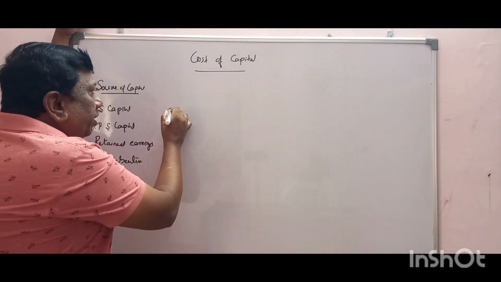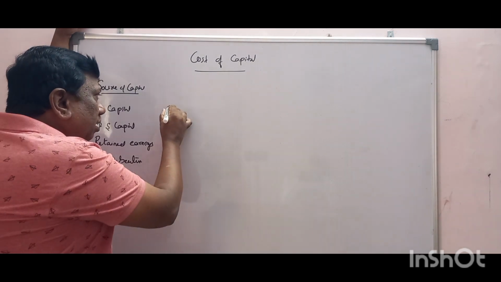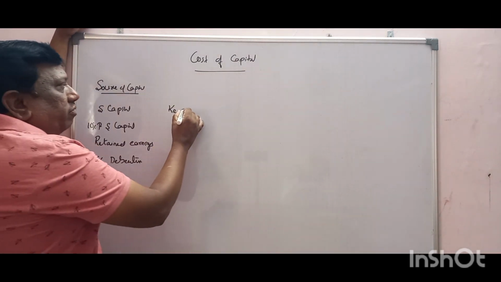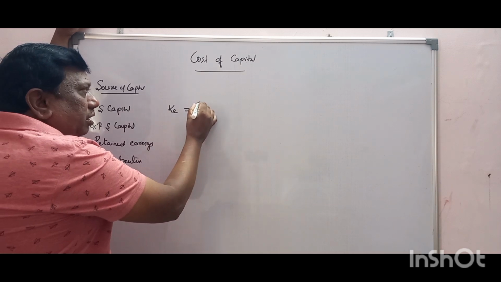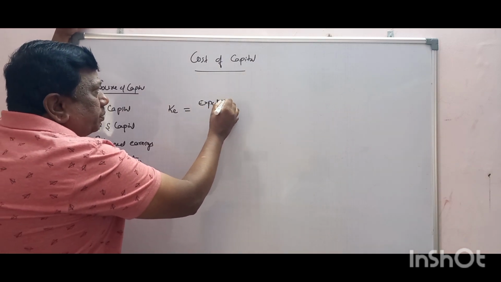So we call it share capital. For that what we are giving is called Ke, the cost of equity. For that we are paying the expected dividend.